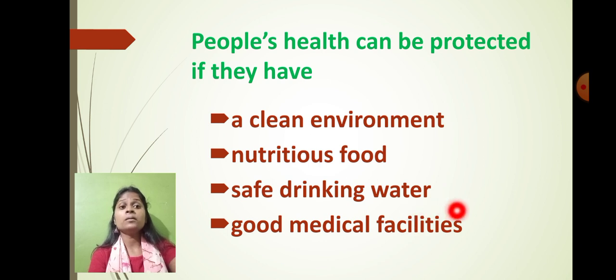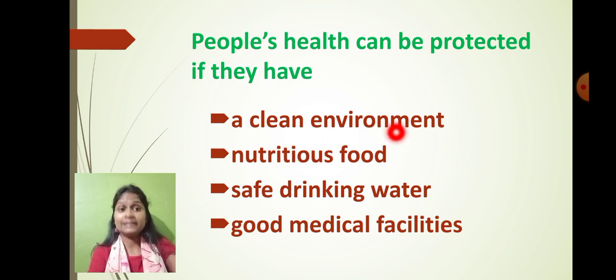And again, good medical facility. Yes, this is most important. Good medical facility is very important in order to protect the people's health. Just imagine that without medical care, the people's health condition will worsen. If somebody is not feeling well, then the hospital and the clinic should be near to our area, and most importantly, the hospitals, the staff and the facilities should be in better condition. If the hospitals have better facilities, then only our health will improve. Otherwise, the person's health condition might get worse. So what are the things we have to do, how can we protect the people's health?